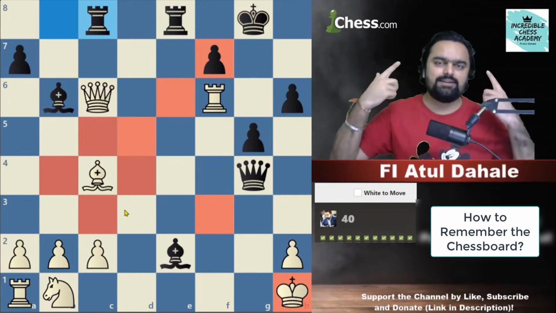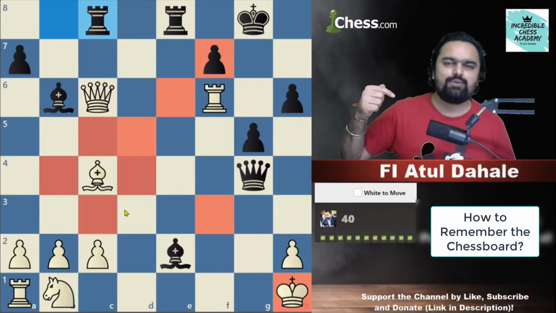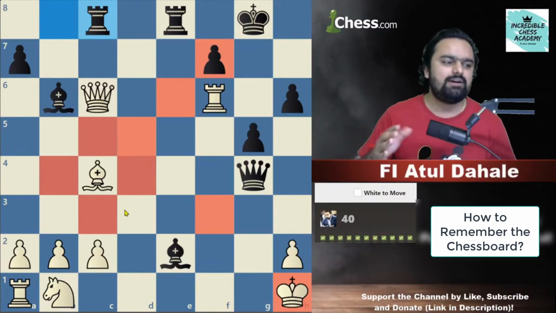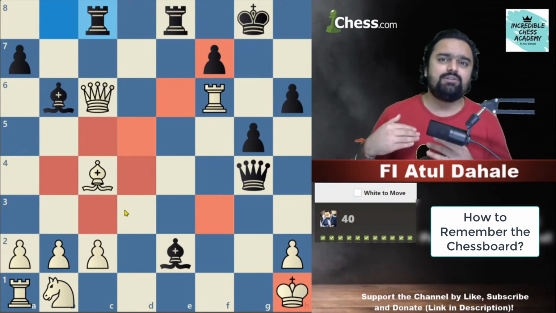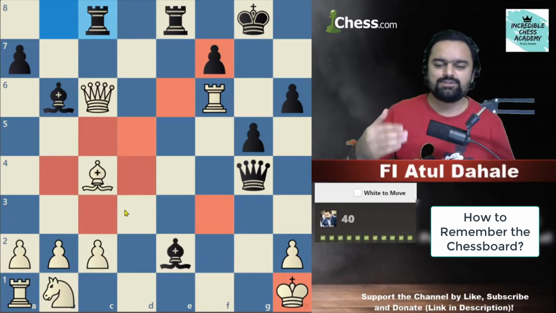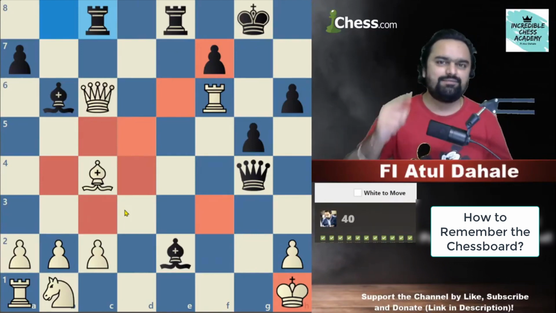If you close your eyes, try to get h1 square, then g1 square, then f1 square, without looking at A B C D E F G H. And you can do it with one friend also. Ask your friend to point out on the board and test you whether you are telling correct or not. That is the first thing.